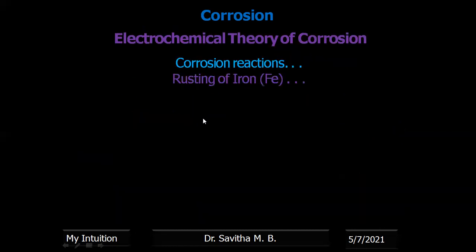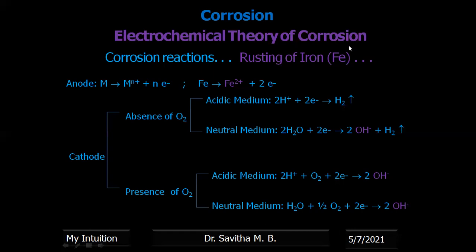Okay. Now let us take the example of rusting of iron, because the most common example that we see in the environment is rusting of iron, right? Now, rusting of iron, let us see in this reaction, in the previous reaction. Rusting of iron means iron gets converted into ferrous ion, liberating 2 electrons. Now what is demanding the 2 electrons? Let us see which reaction will satisfy this, or which reaction is asking for electrons.